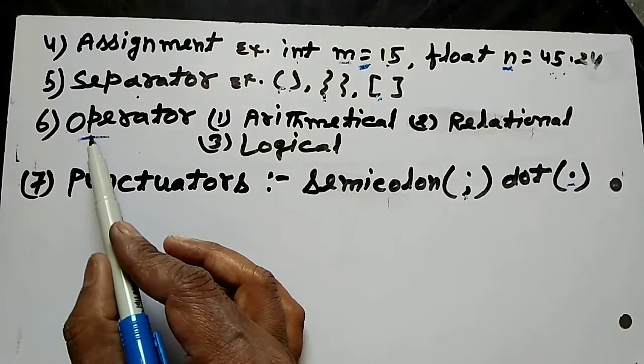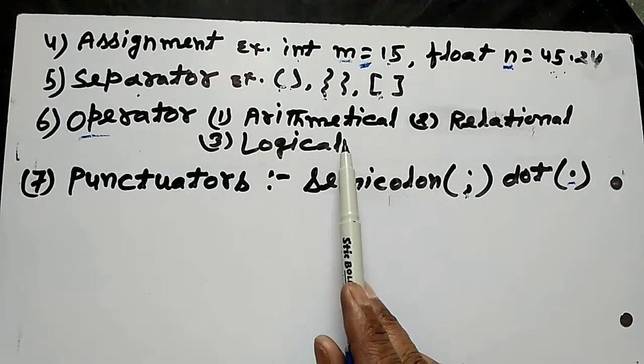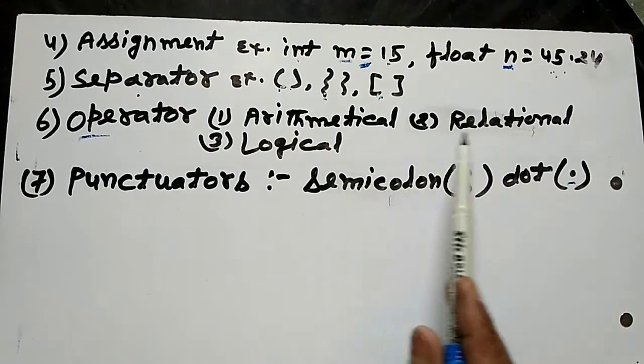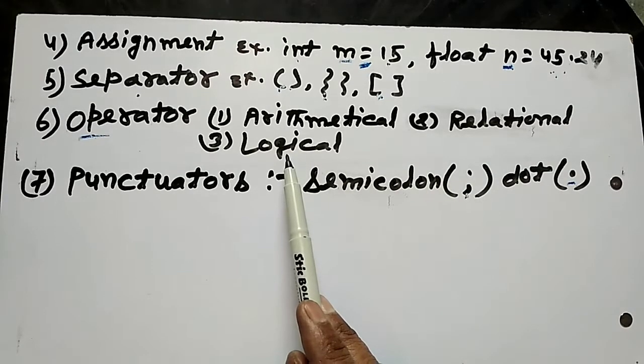Operator. Three types of operators are used in Java: arithmetical operator, relational operator, and logical operator.